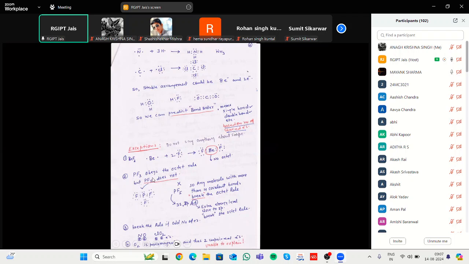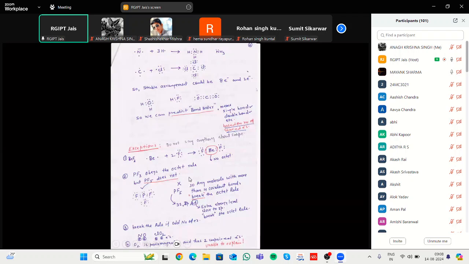If we take the example of p and d orbitals, in PF3 the p orbital participates in bonding with phosphorus, but in PF5 the d orbital participates with phosphorus p. That's why it does not explain these things.